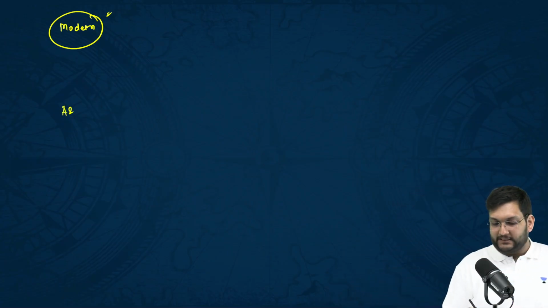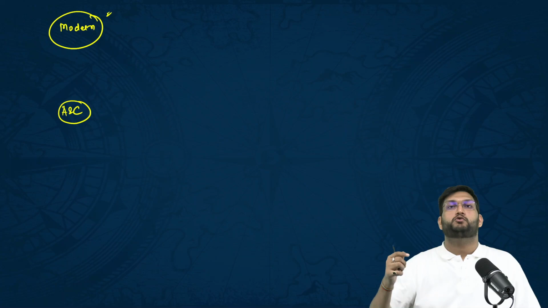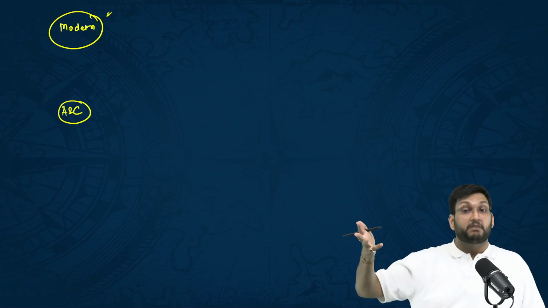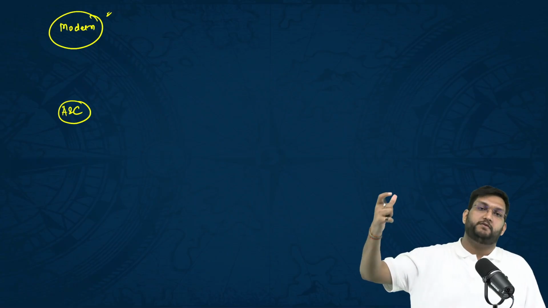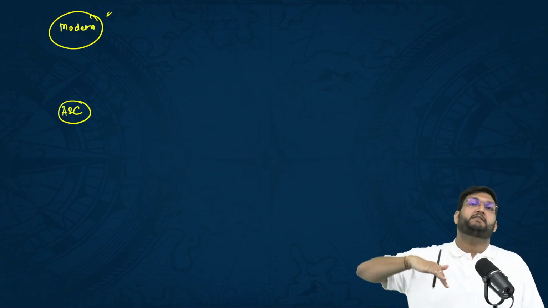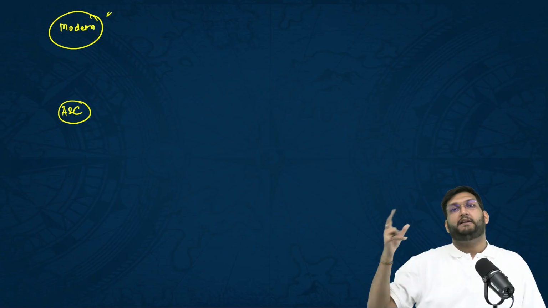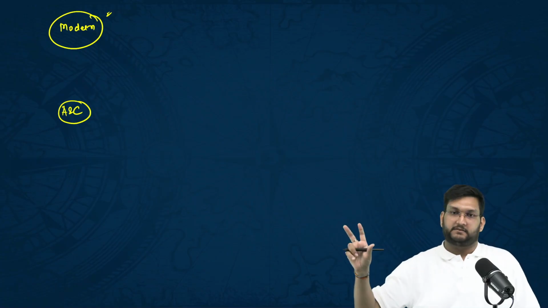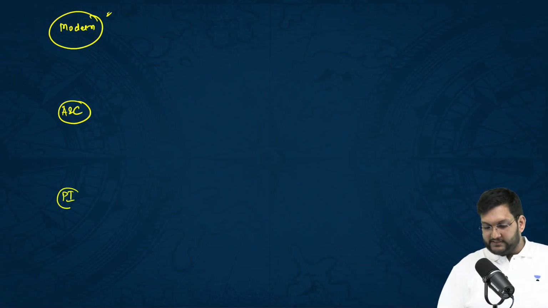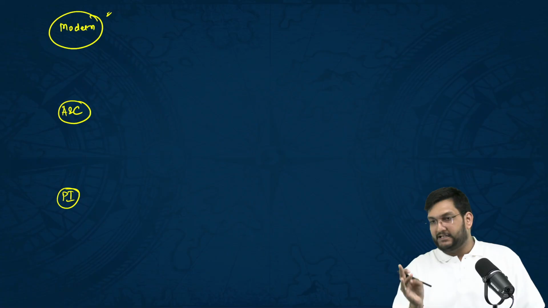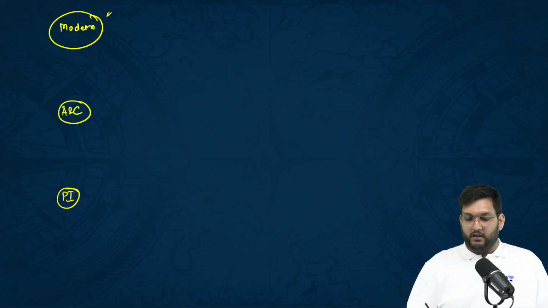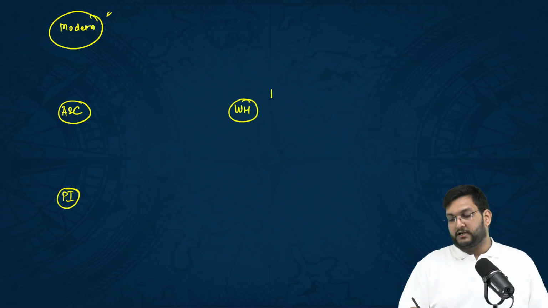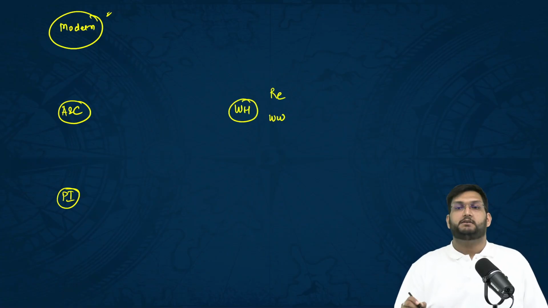In art and culture, the expectation is to go for period specific, symbolism specific. What is the importance of the lion? What is the importance of the bull? Which is again period specific in that regard. And we can see overarching questions on techniques. For post independence, it has to be reorganization and has to be linked, and the concept of reintegration of princely states. For world history, we have to concentrate on all the revolutions and the world wars.